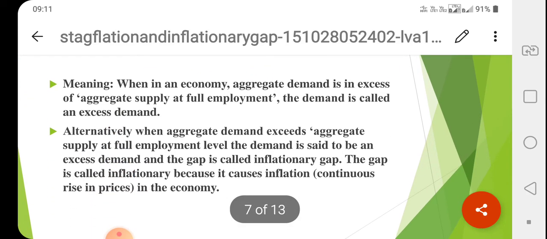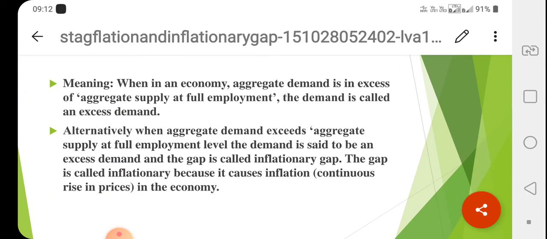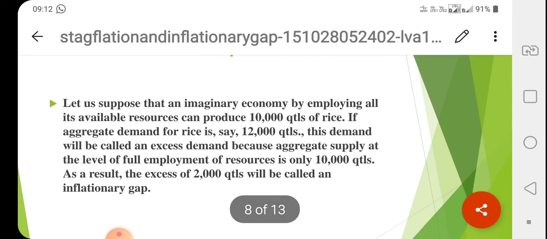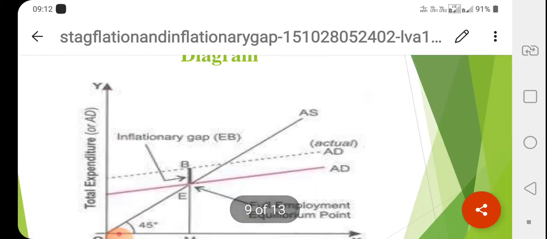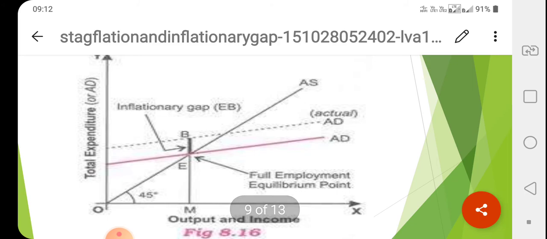Inflationary gap means aggregate demand is in excess of aggregate supply at full employment, then that gap we call the inflationary gap. And how it is going to occur, with the help of this diagram. So the AD curve and AS curve. Then what is the actual aggregate demand, that means BM.